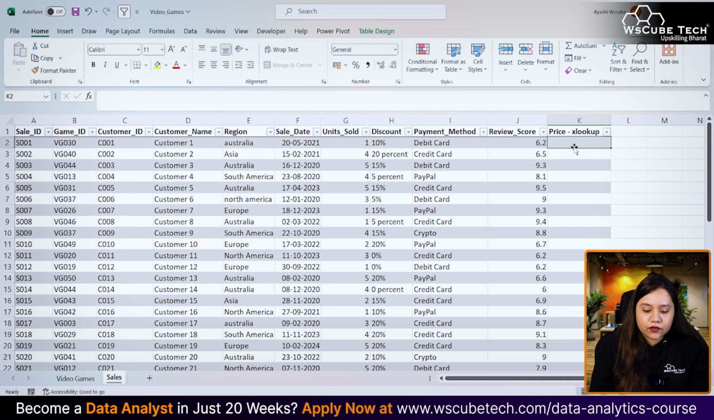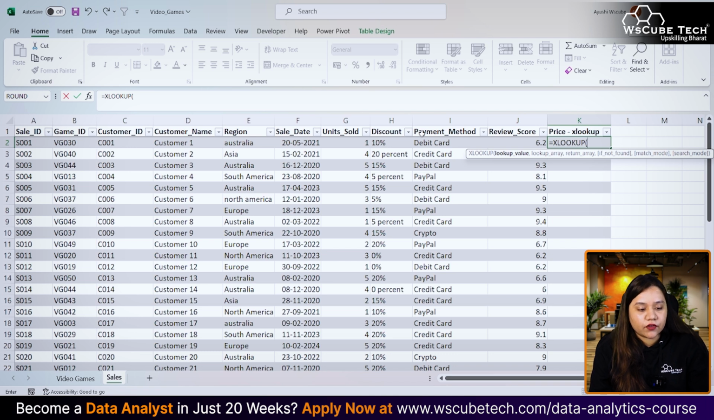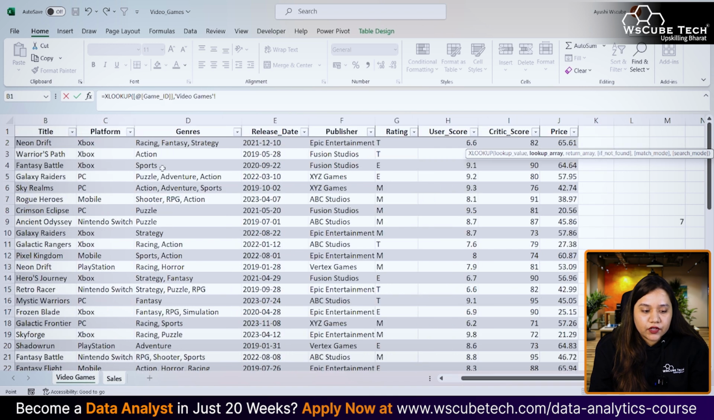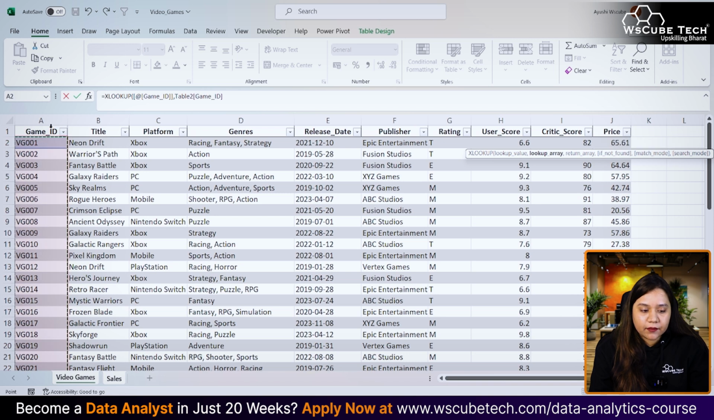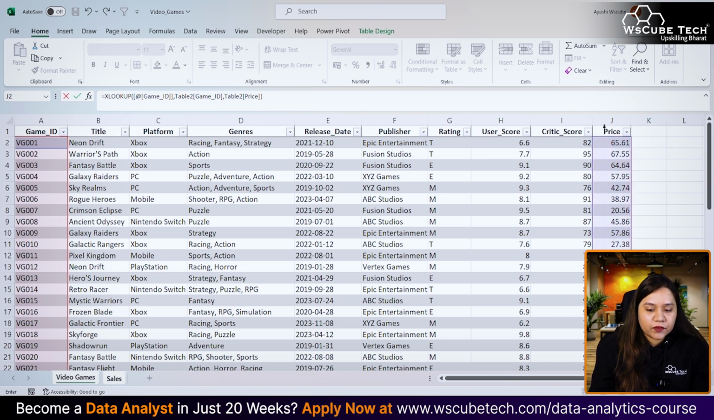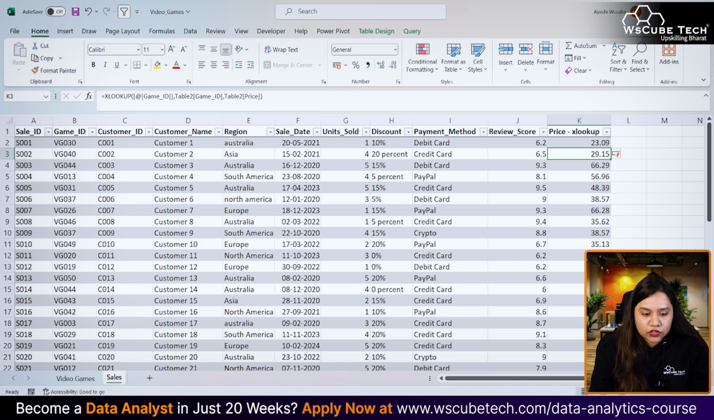So price with XLOOKUP would be equal to, and here we'll be using XLOOKUP. What do we need to look up? We need to look up the price, but based on what? What is common between both tables? The video game ID is common between both tables. Where will I find the video game ID? In the game ID section, comma. What do I want to return? The third thing it is asking for is the return array. I want to return price here. Let's close and press enter, and all the prices will be mentioned. As you can see, this is how we have the prices. If you multiply it with the units sold as well, you can also get the multiplication value.